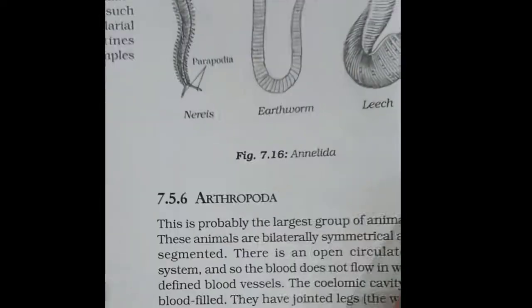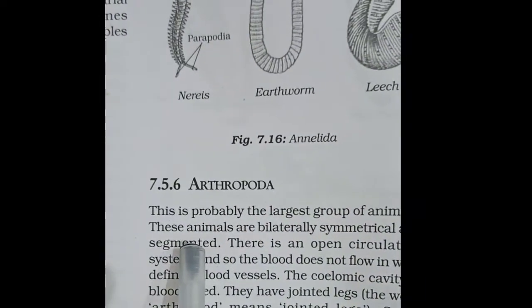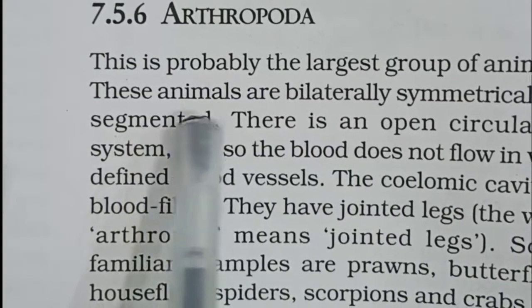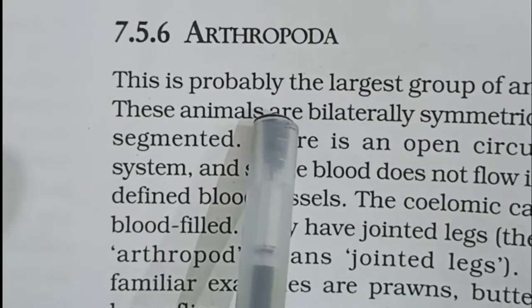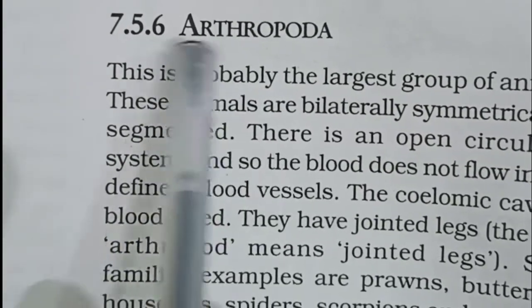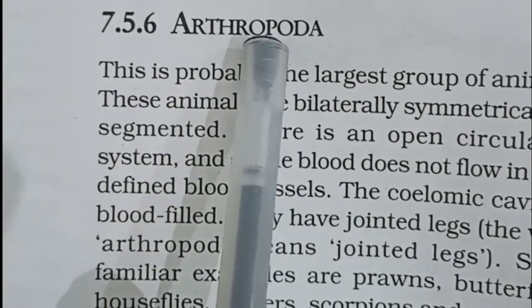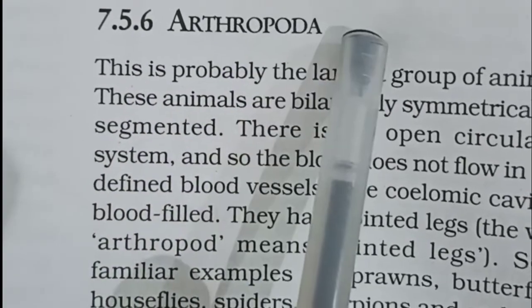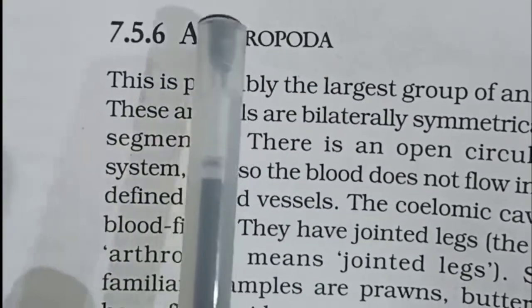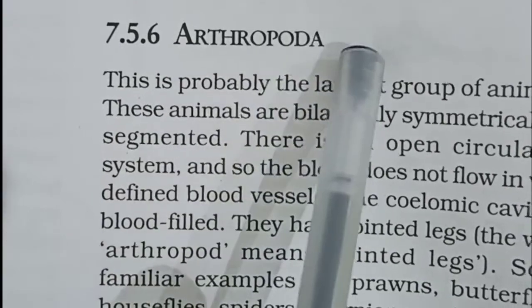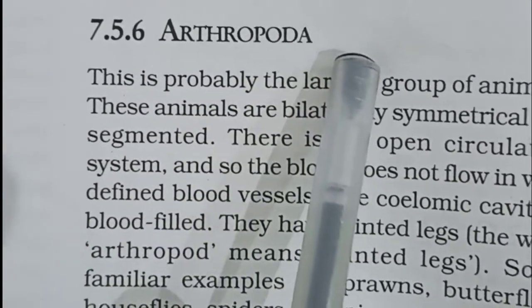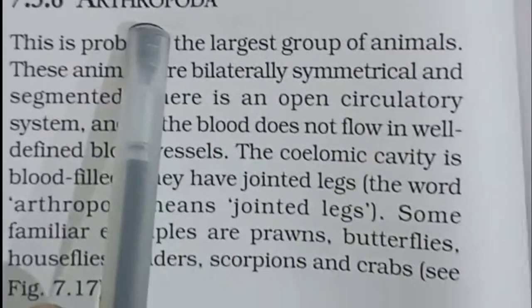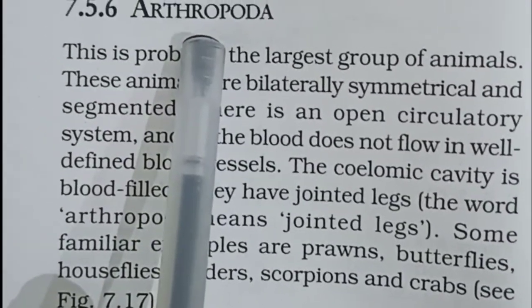Next we have arthropoda. Arthropoda is derived from two Greek words, arthros and podos. So arthros means jointed and podos means foot. That means jointed legged animals. So arthropoda are jointed legged animals.